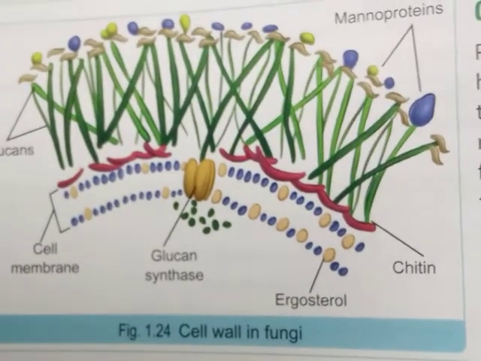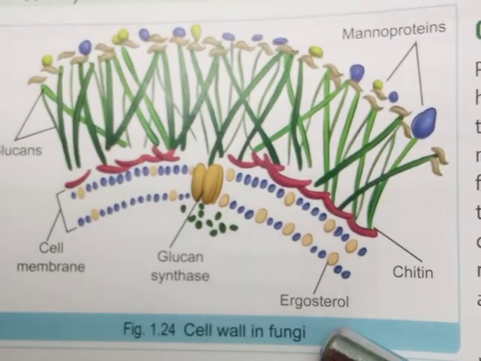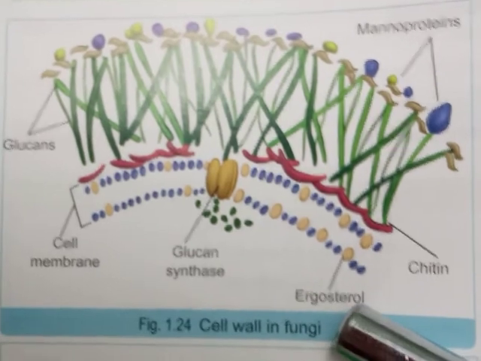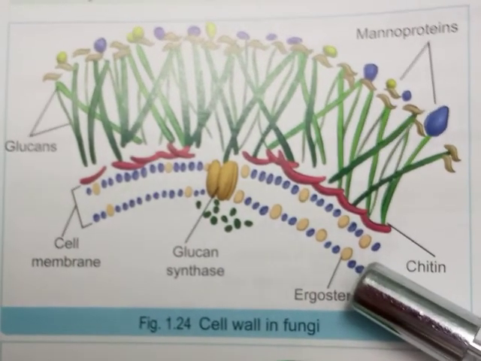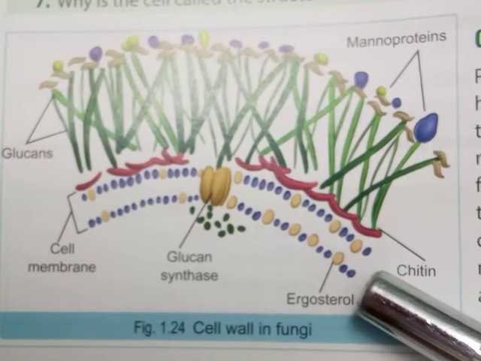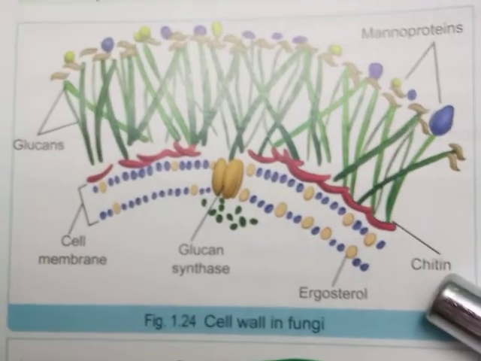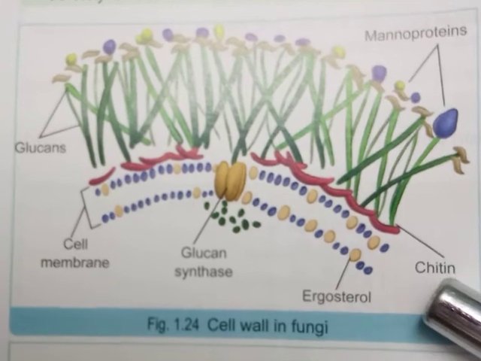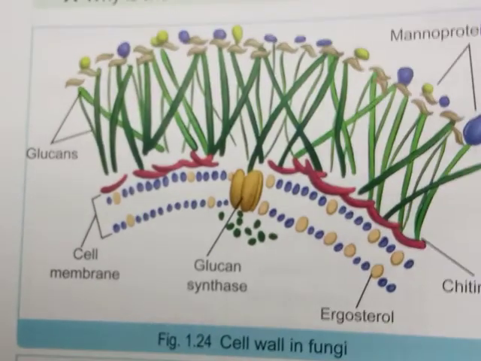In fungi, the cell wall is also the outermost boundary, and here the cell wall is made up of chitin.